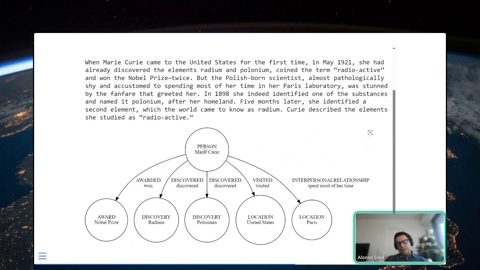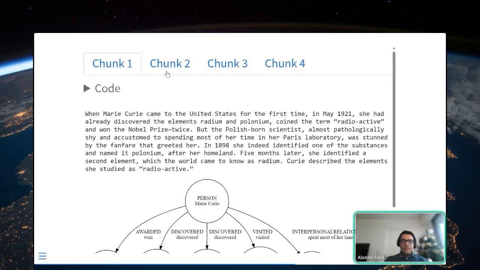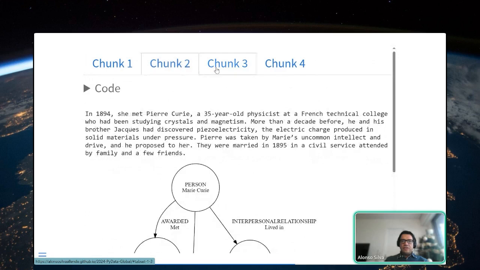And here, the LLM added something that I did not like, which was that it put person, Marie Curie, location, Paris, and here it put interpersonal relationship, spent most of her time. So I guess it leaned more towards relationship, but still this is not very important because I will discard it when I'm going to select the edges. Basically, interpersonal relationship should be between person and person. Similarly, visited should go from person to location, and discovery should be from person to discovery. So this is not very important, and you can consider the other chunks here. You can see.